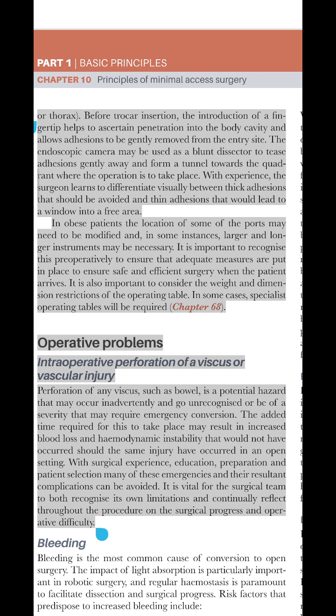With experience, the surgeon learns to differentiate visually between thick adhesions that should be avoided and thin adhesions that would lead to a window into a free area.